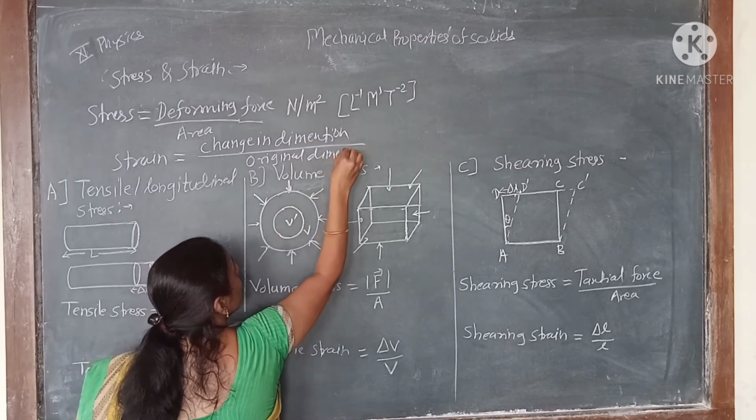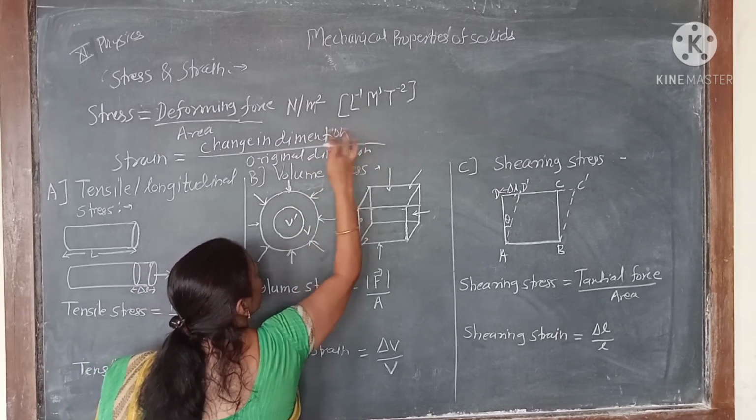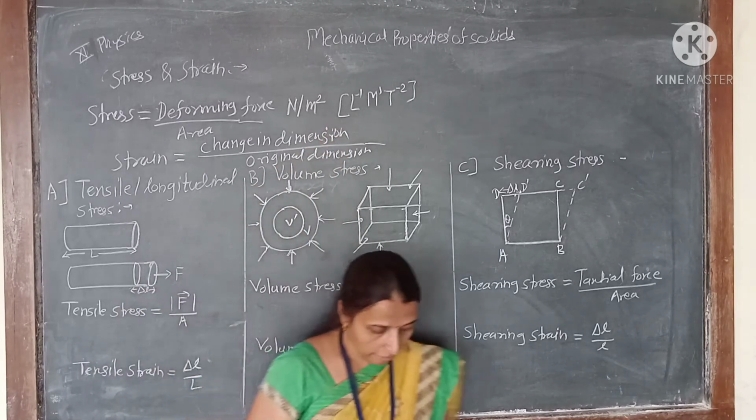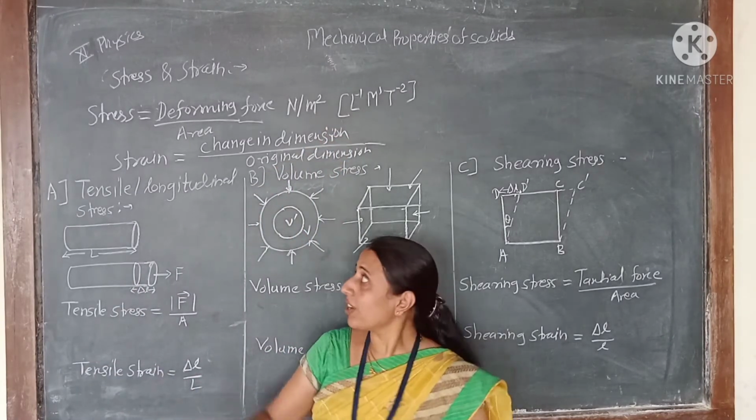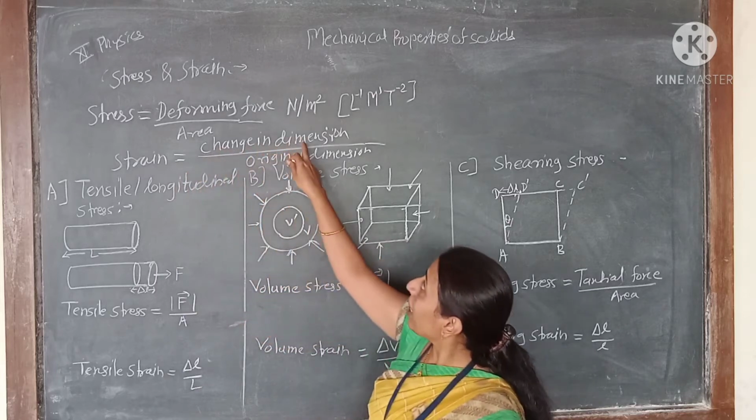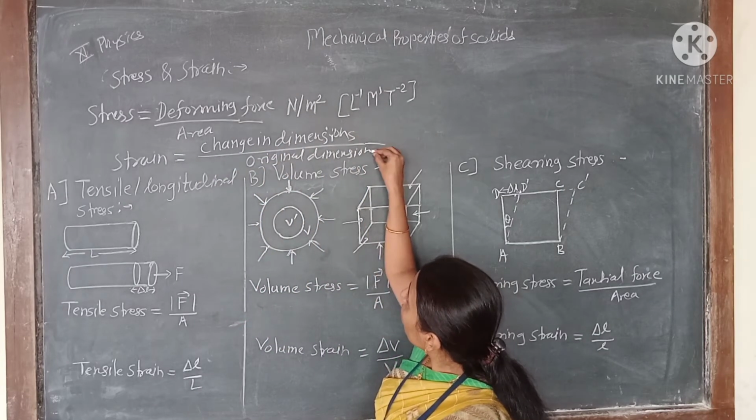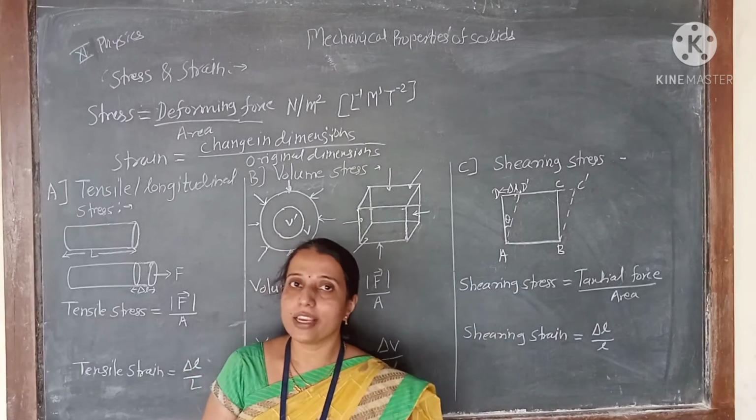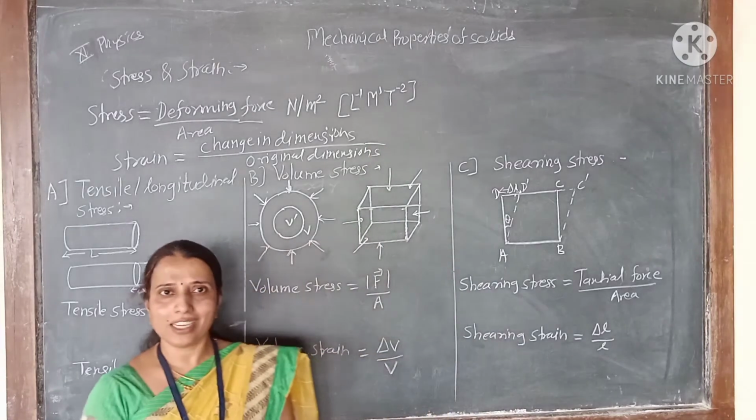Change in dimension to the original dimension. Okay, so this is about the strain. Strain is the ratio of change in dimensions to the original dimension. Means when a deforming force is applied on bodies, there is a change in the dimension.